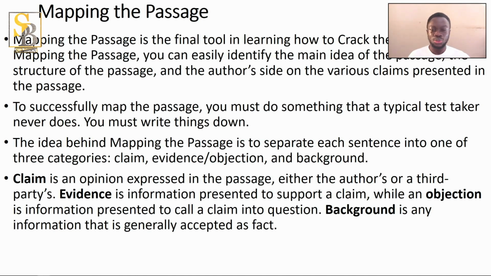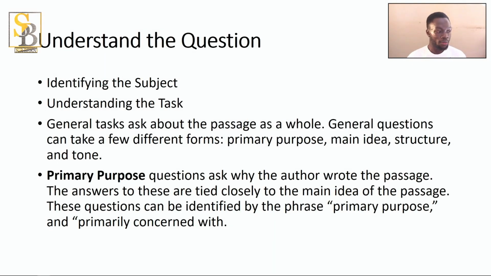So it helps you to know. Once a question is asked, you can easily come to this paragraph or that paragraph because you have mapped it. You know that this paragraph is talking about this, that paragraph is talking about this, or this line is talking about this. So it helps you to know where to refer to if a question is asked. So that is the essence of mapping the passage in your active reading. So we are done with that of the passage.